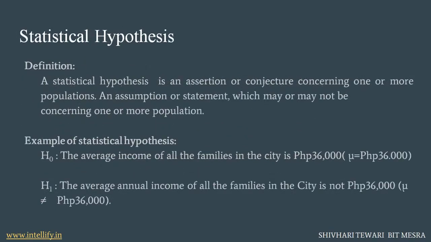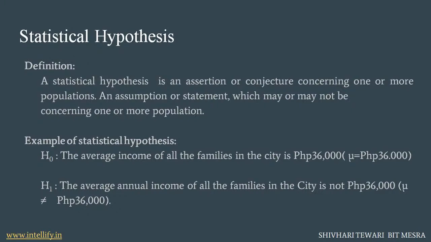Now, what is a statistical hypothesis? Look, basically a statistical hypothesis is an assertion or conjecture concerning one or more populations, an assumption or statement which may or may not be true. Here we go with both conditions: if our hypothesis is true, what will be the result, and if it is not true, what will be the result.